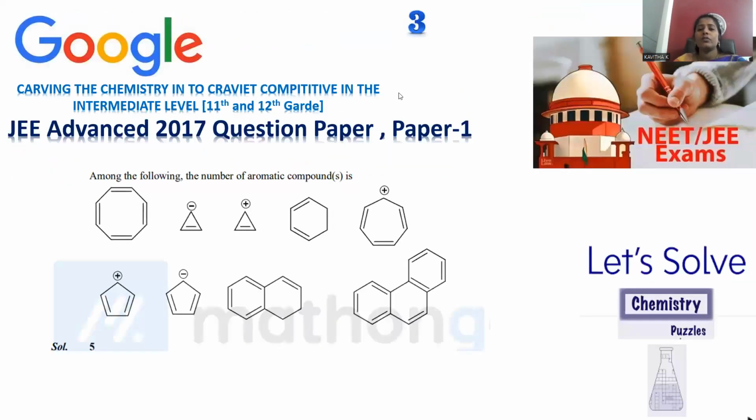Now, move on to question number 3, which is collected from the JEE Advanced 2017 question paper, paper 1. These many organic compounds and ions are provided that may be cation or anion, numbered 1, 2, 3, 4, 5, 6, 7, 8, 9. Among the 9 organic compounds, we have to identify how many are aromatic in nature.